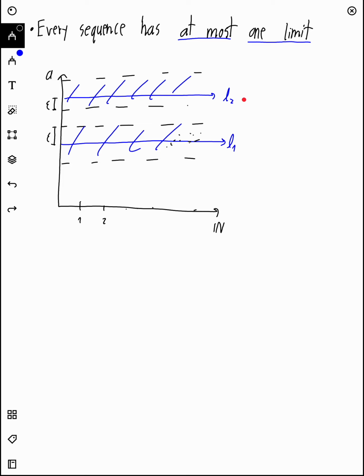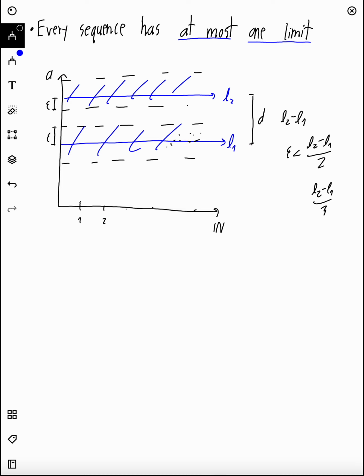For these two belts not to be touching, we know that the distance here is d, and the distance is just L2 minus L1. So we have to choose an epsilon which is smaller than (L2 minus L1) over 2. That means these two epsilons here won't be touching. There's always going to be a nice little gap here. With that choice of epsilon, we can choose (L2 minus L1) over 3, for example. That can be our epsilon.